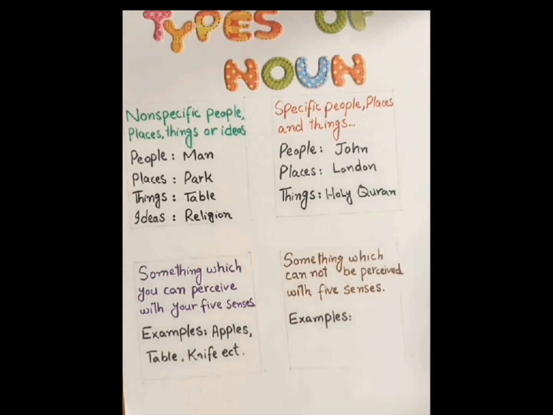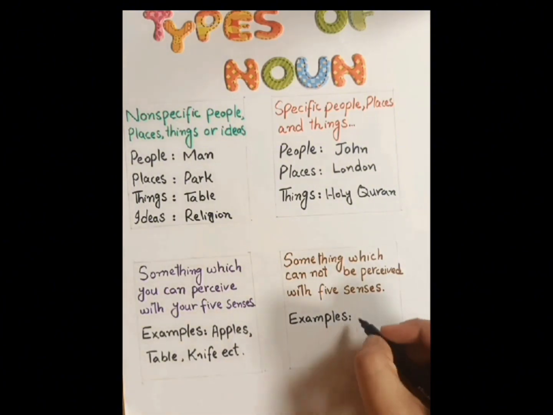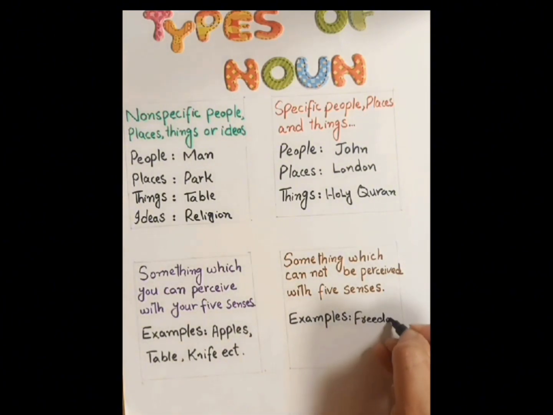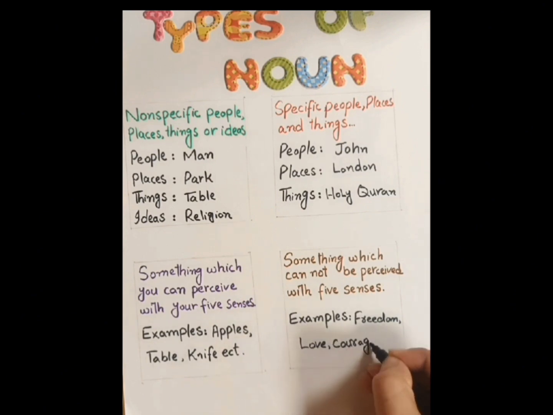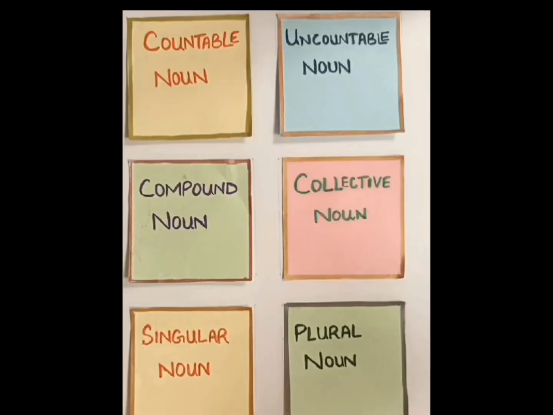The next is abstract noun. What is abstract noun? Something which cannot be perceived with your five senses. We can see its examples: freedom, love, and courage.